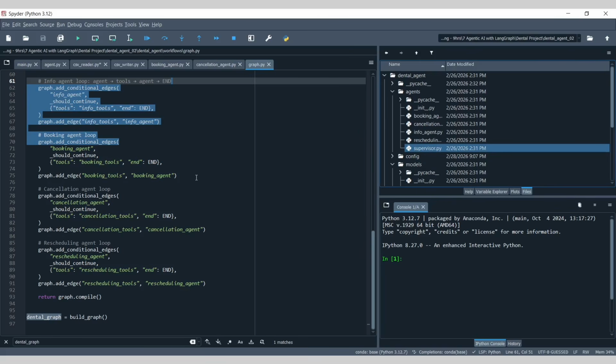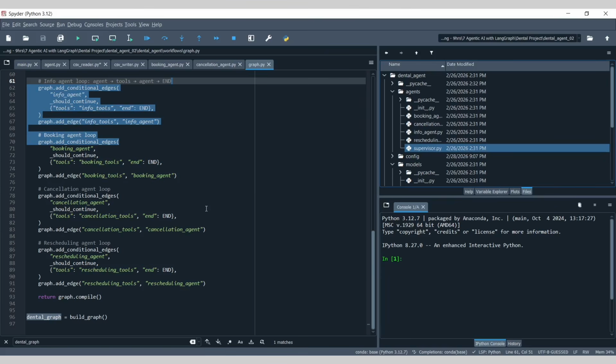Each specialized agent can call tools. They can search the database or your CSV file, check availability, and then do the further tasks, right? After tools are executed, control returns to the same agent, so it can make multiple tool calls or give the final answer.